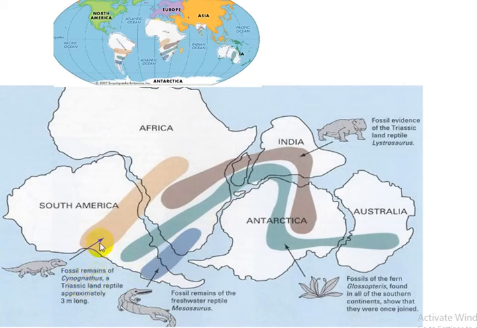They lived on land. They cannot swim in the ocean. Therefore, the migration of these two reptiles from one continent to another through the ocean is not possible. So the fossils of these two reptiles indicate that the continents of Gondwanaland were once joined.